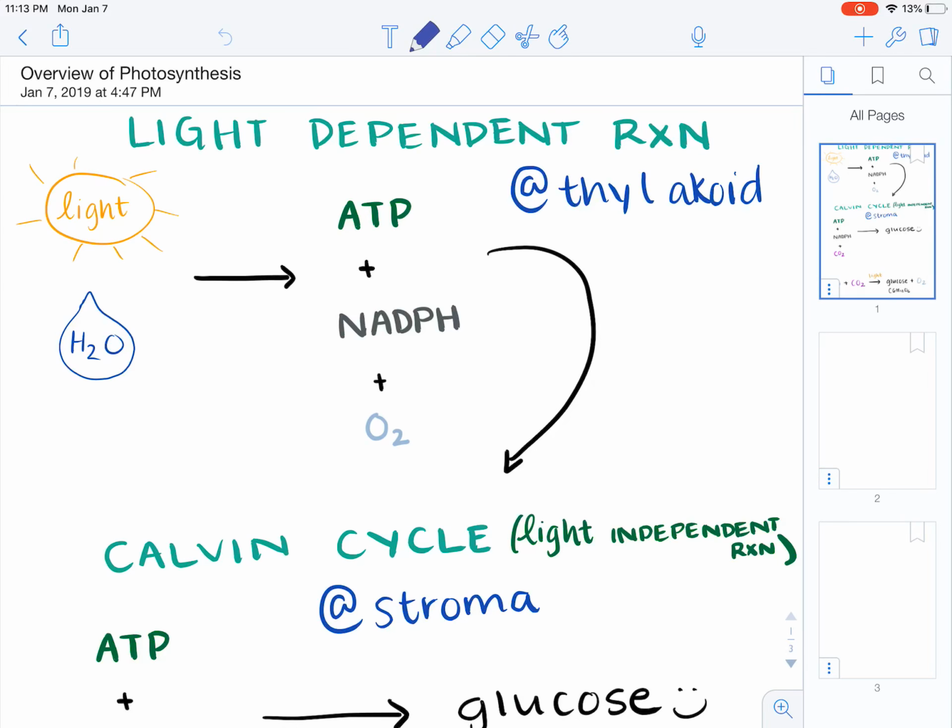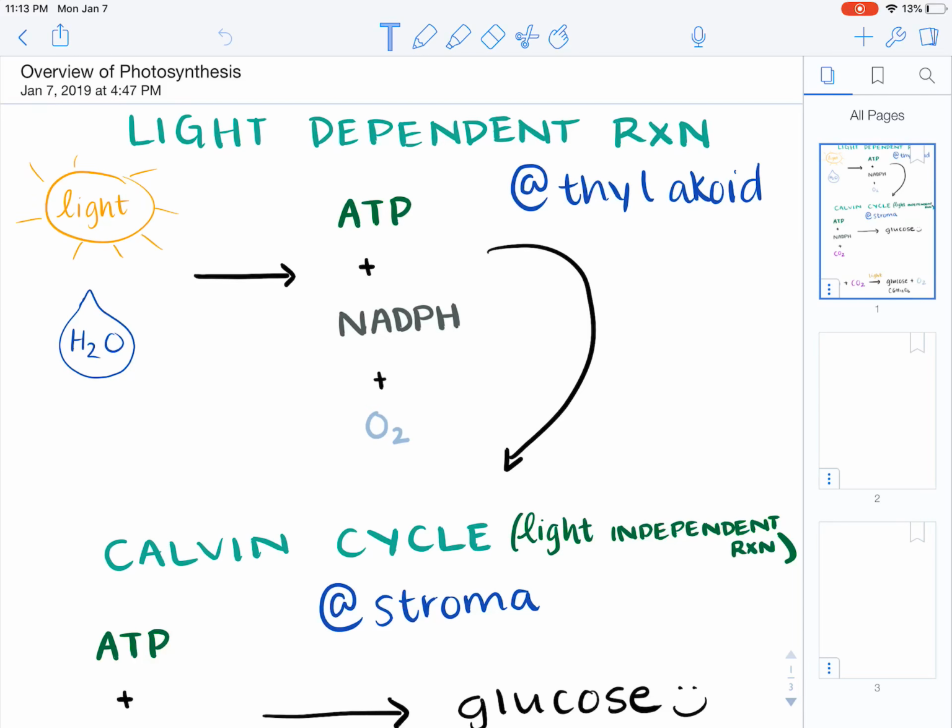This is just a review of what we went over in case you couldn't catch anything because of the whole fiasco. But anyway, so we're talking about photosynthesis and we're talking about light dependent reaction. That's what we went over. So again, there's two parts of photosynthesis: light dependent reaction and then Calvin cycle.